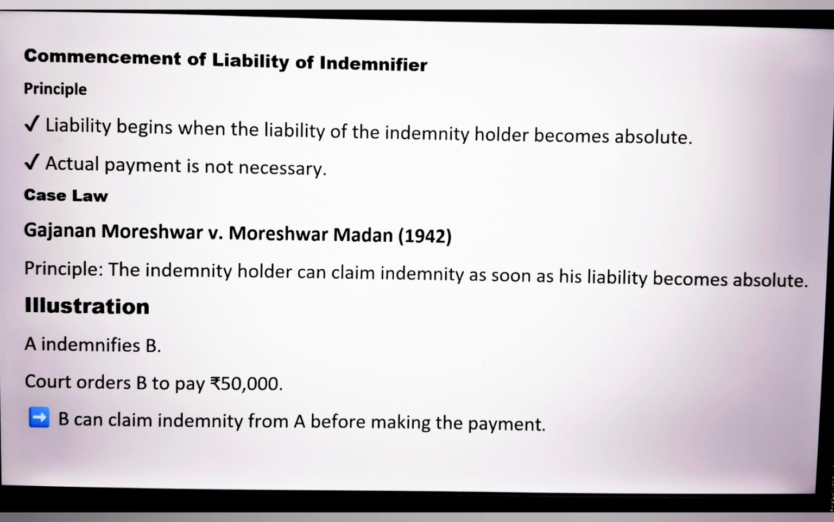Commencement of liability of indemnifier. An important question is, when does the liability of the indemnifier begin? The general principle is that the liability begins when the liability of the indemnity holder becomes absolute. This means actual payment is not necessary. The principle was established in the famous case of Gajanan Moreshwar versus Moreshwar Madan in 1942. The court held that an indemnity holder can claim indemnity as soon as his liability becomes certain and absolute.